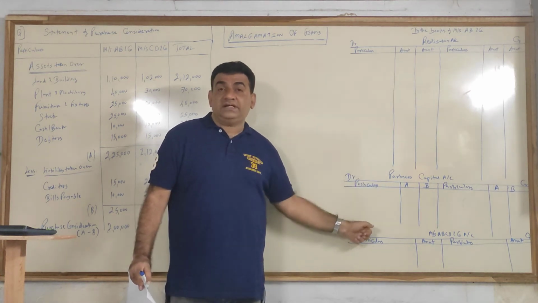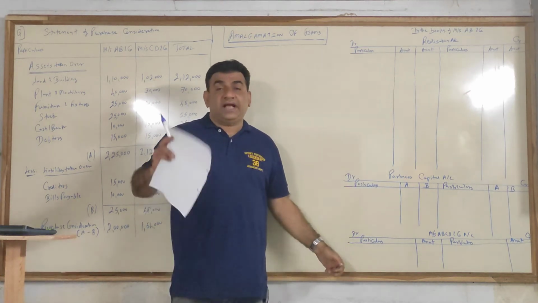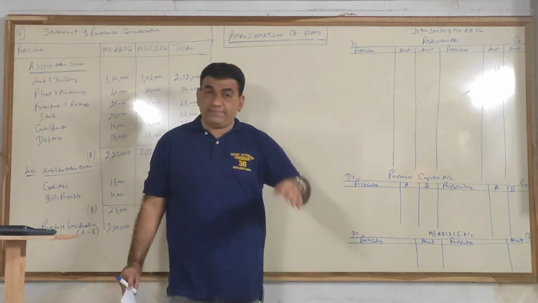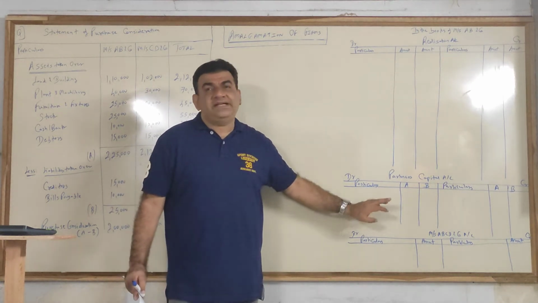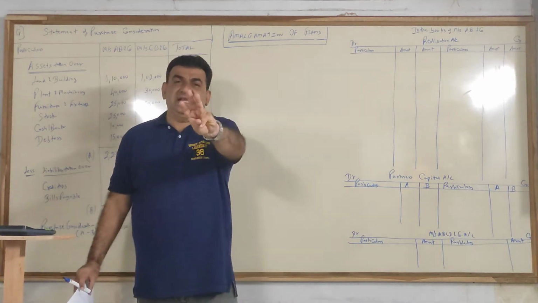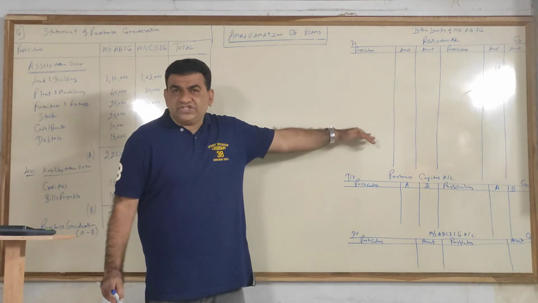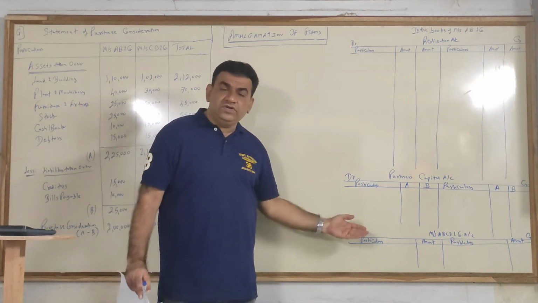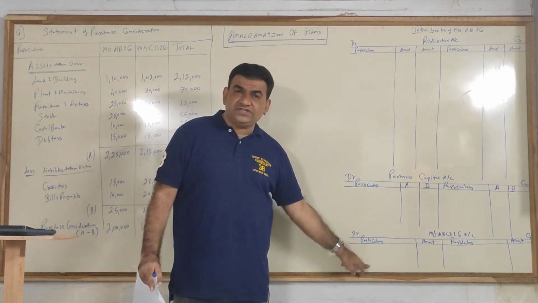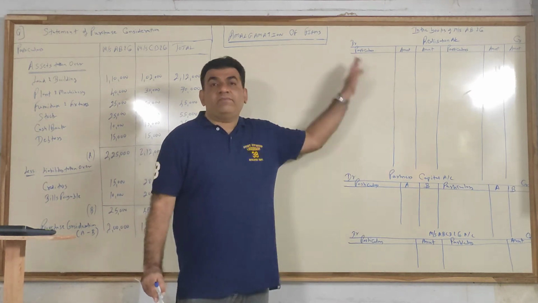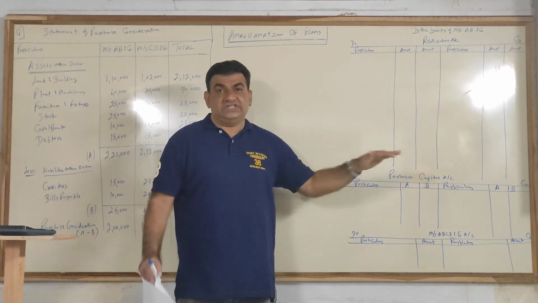Realization, partners' capital, new firm. I'll repeat: realization around half a page or 2-3 lines more than half a page, partners' capital around 5 lines, and the last account around 3 lines. If you want, from the bottom take 3 lines for the last, above that take around 5 lines for capital, and the above part you can keep for realization.